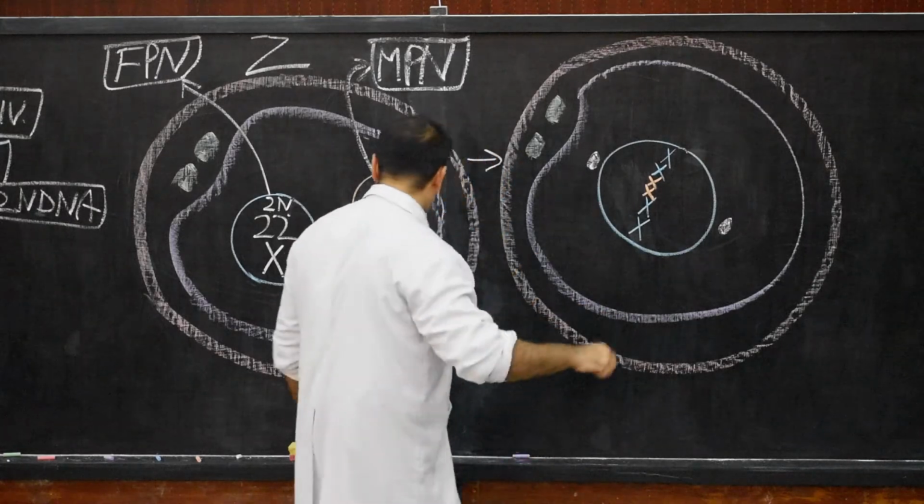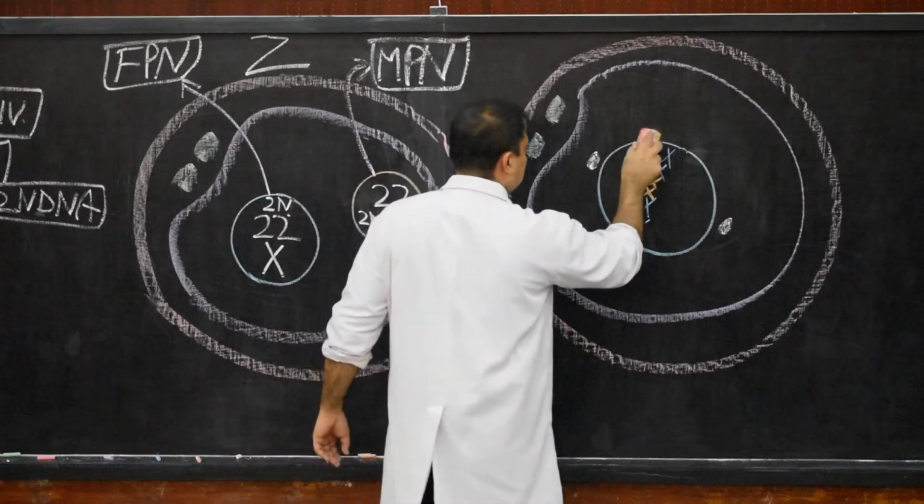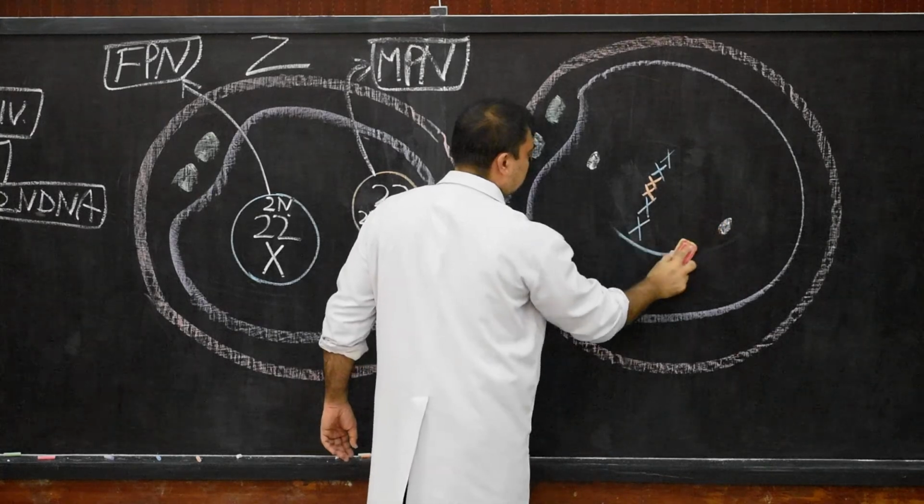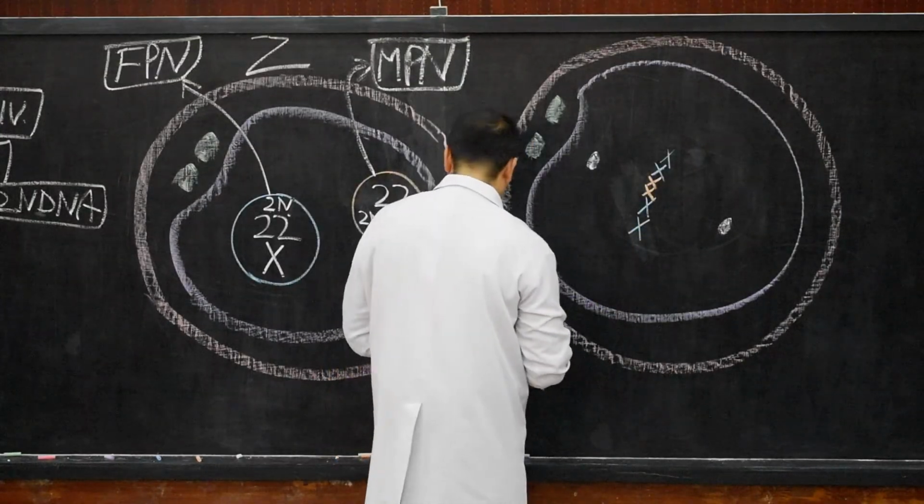Now after this stage, there will be complete disappearance of the nuclear membrane.